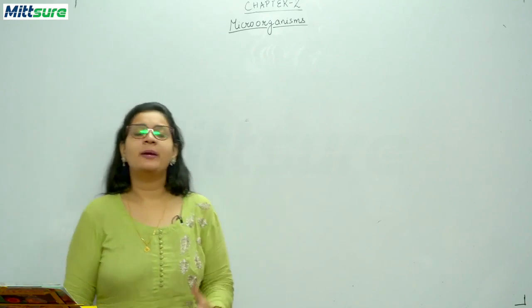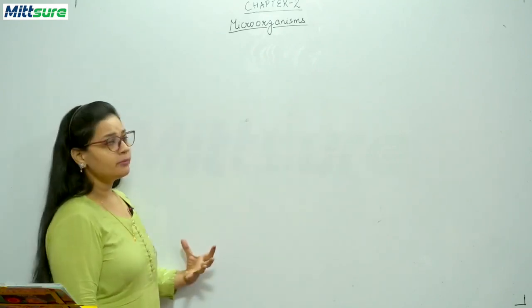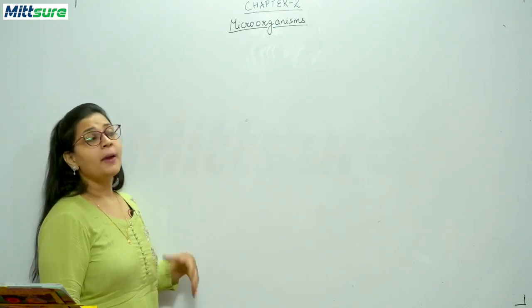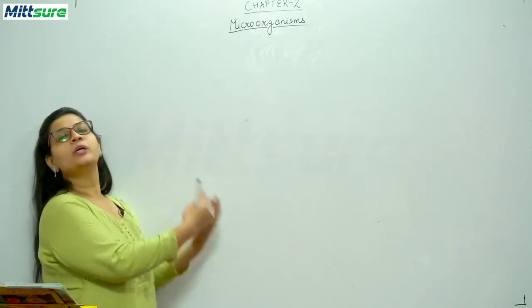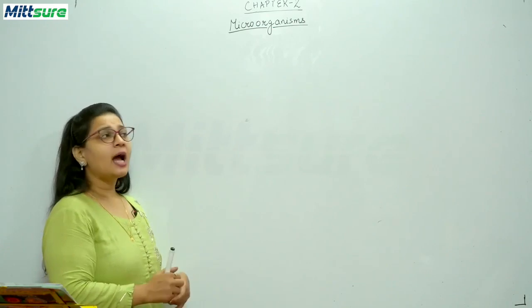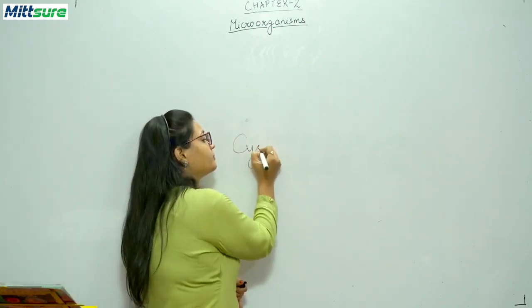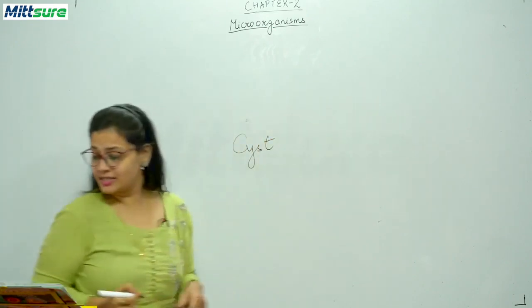Okay, you know this microorganisms, the bacterium. Bacteria is a plural, bacterium is a singular, and protozoans, they have this hard outer covering. And this hard outer covering is called cyst. What it is called? It's called cyst.